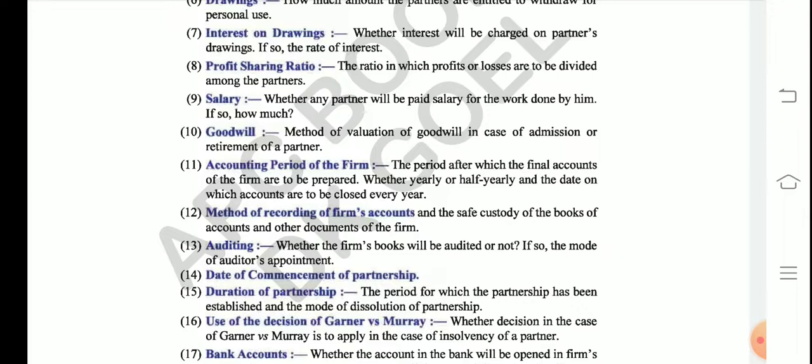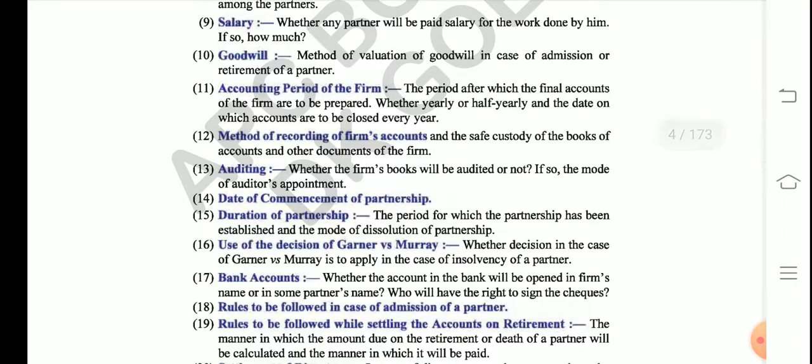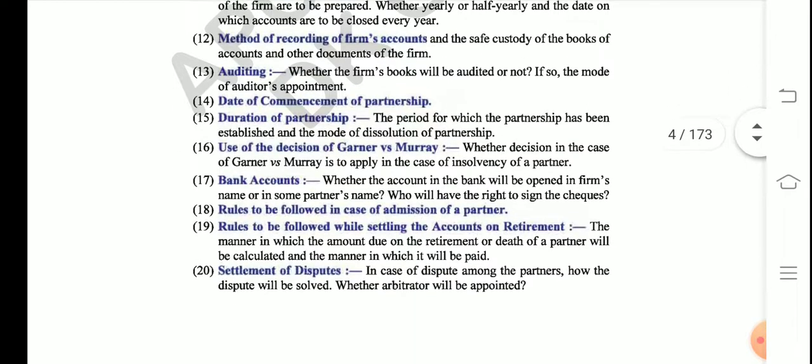Then the accounting period of the firm: how many months the firm is going to continue, or whether it is going to work on a half yearly basis, quarterly basis, or maintain its accounts on a yearly basis. That is also decided in the partnership deed. Then what could be the methods of recording the firm's accounts, how the auditing of the business is going to be done, and when the partnership business is going to commence, meaning to start.